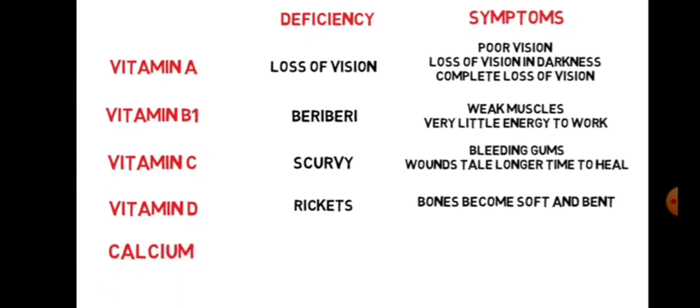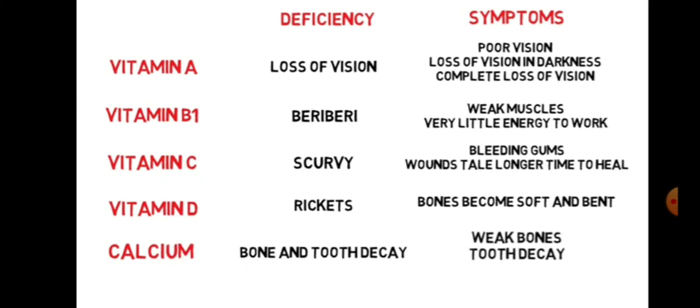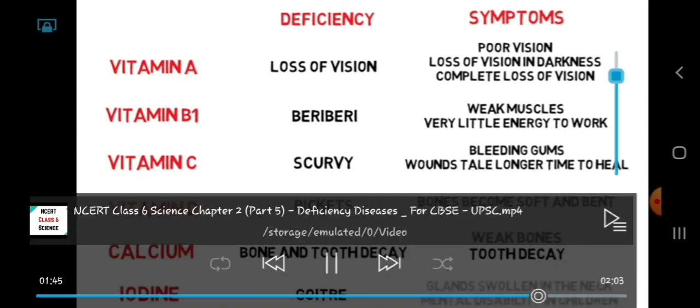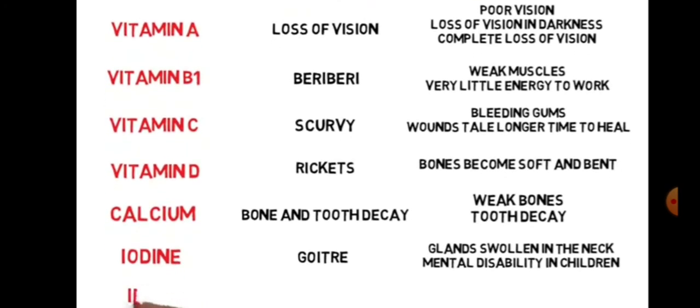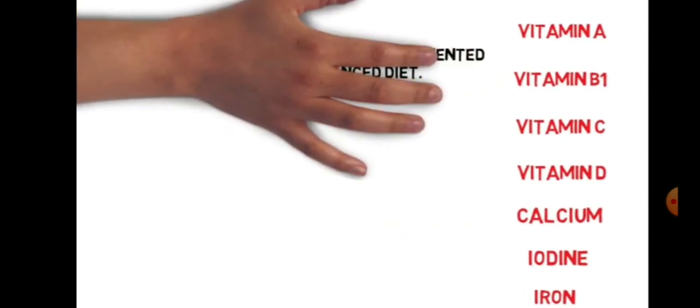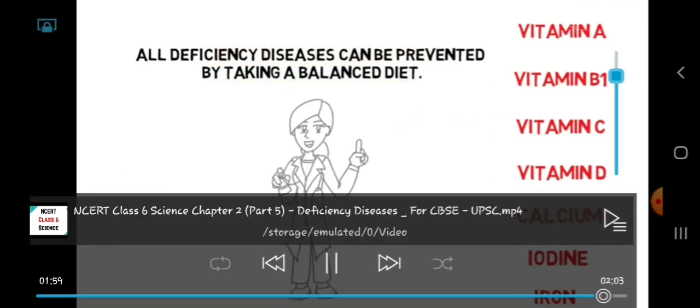Deficiency of calcium causes bone and tooth decay. The symptoms include weak bones and tooth decay. Deficiency of iodine causes goiter. The symptoms include glands in the neck appear swollen, mental disability in children. Deficiency of iron causes anemia. The symptoms include weakness of the body. All deficiency diseases can be prevented by taking a balanced diet.